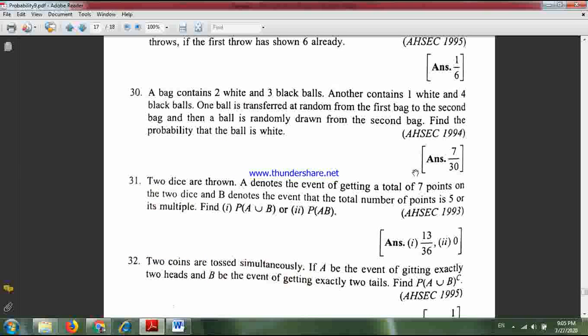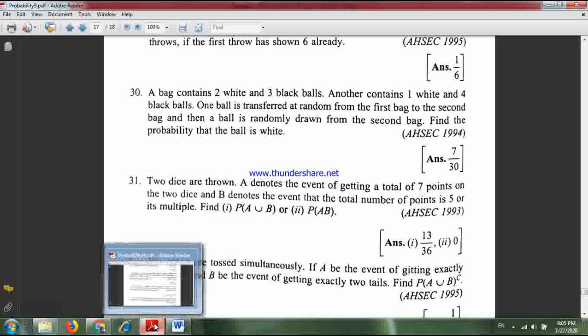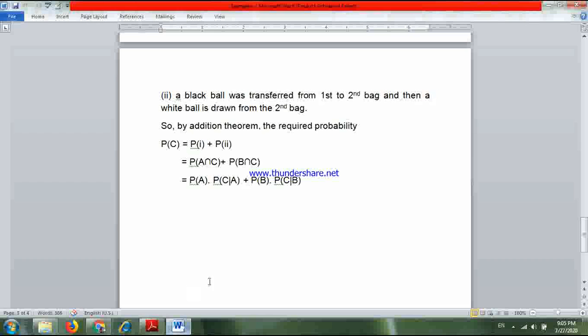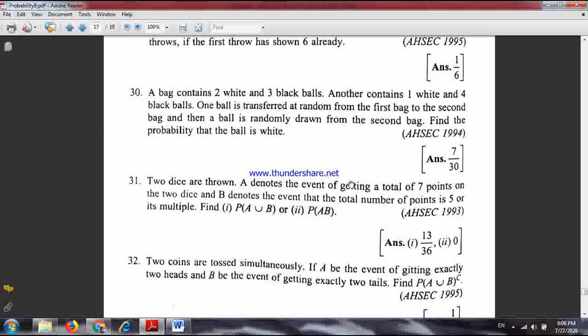So the total number of balls increased from 5 to 6, and the black balls increased to 5. So now after transferring a black ball into the second bag, we have 6 balls, and out of 6 only one white ball is there. So the number of favorable outcomes is 1C1, and total number of possible outcomes is 6C1, or simply 6.